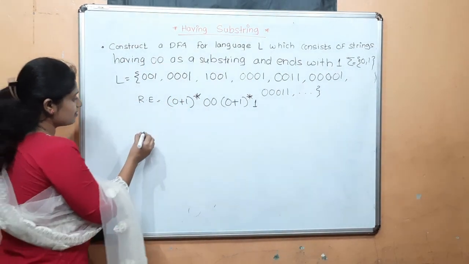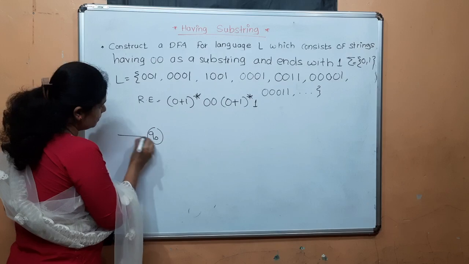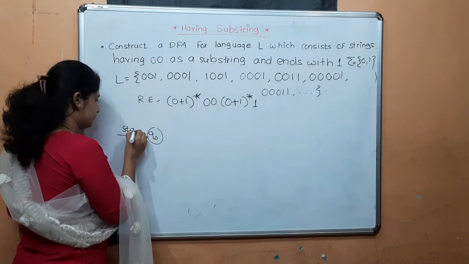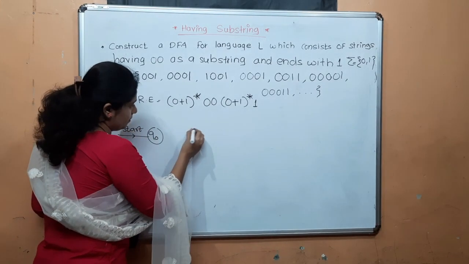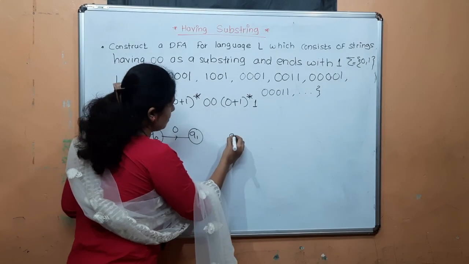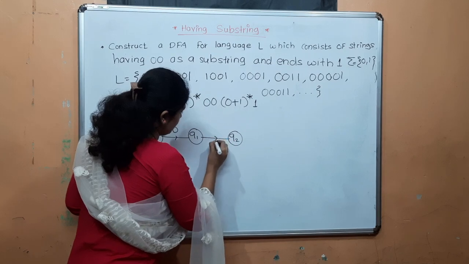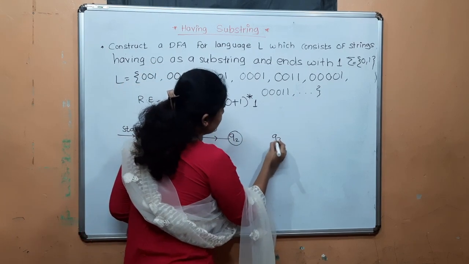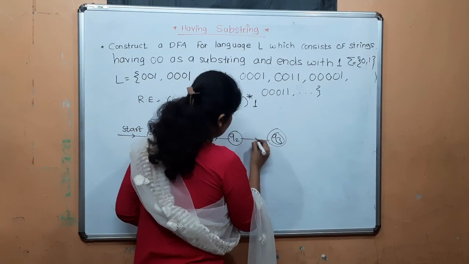Okay, see here, the transition diagram: Q0, starts, having 00, ends with 1.